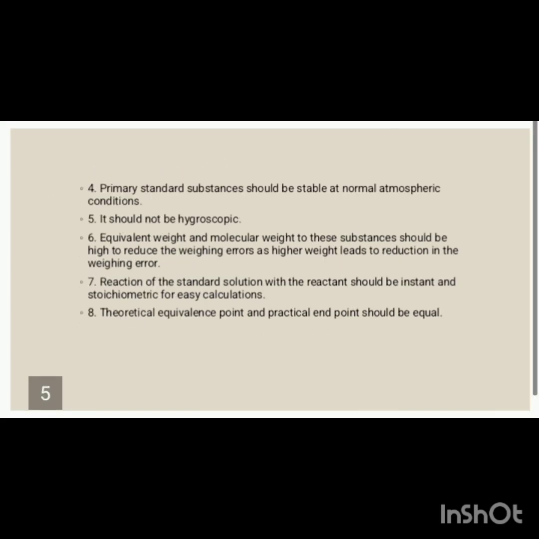Primary standard substances should be stable at normal atmospheric conditions. It should not be hygroscopic. Equivalent weight and molecular weight of these substances should be high to reduce weighing errors, as a higher weight leads to a reduction in the weighing errors. Reaction of the standard solution with the reactant should be instant and stoichiometric for easy calculation. The theoretical equivalence point and practical end point should be equal.